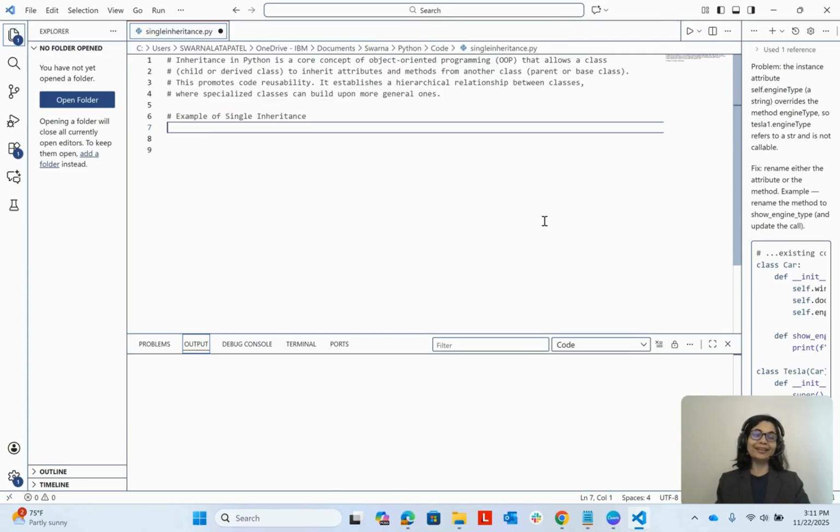So where do we need inheritance? This promotes code reusability. It also establishes a hierarchical relationship between classes where specialized classes can build upon more general ones. In this video, let's explore single inheritance. So let's think of a class. There is a class called employee,